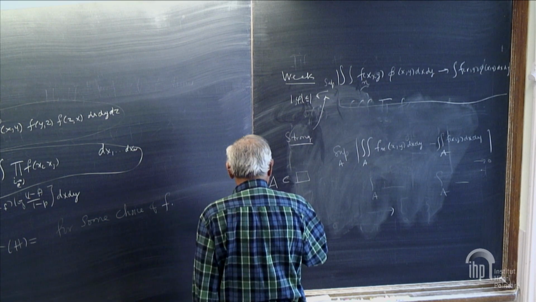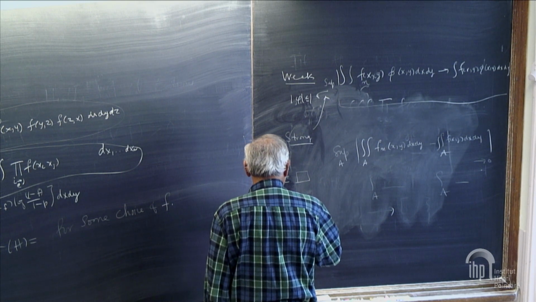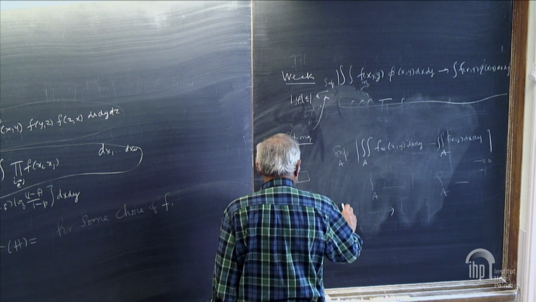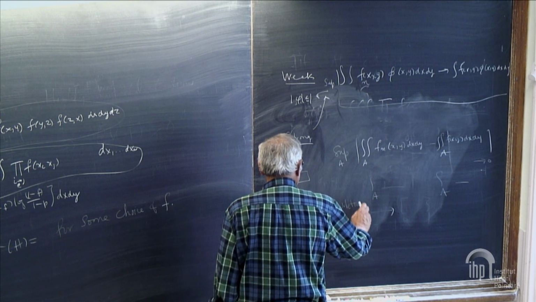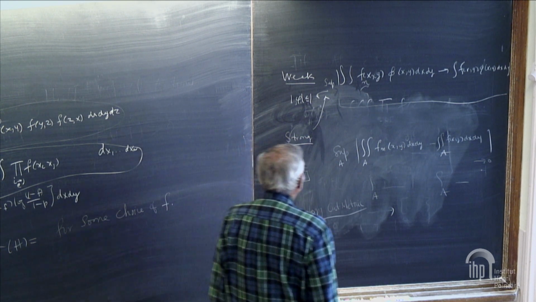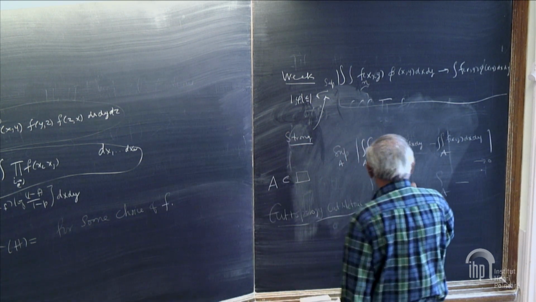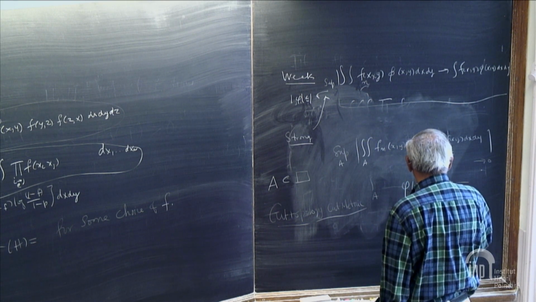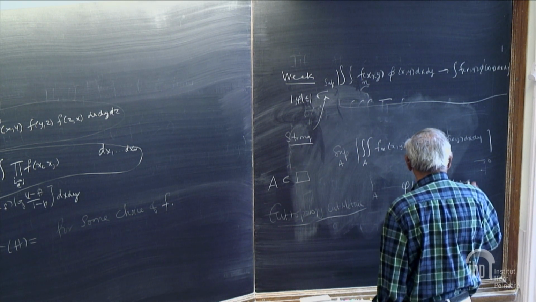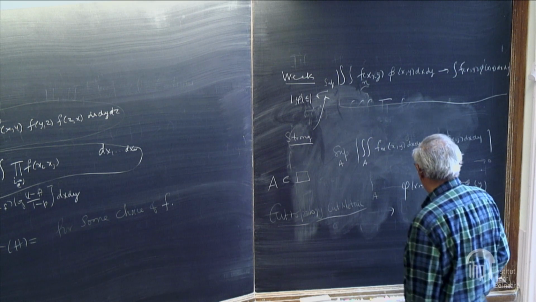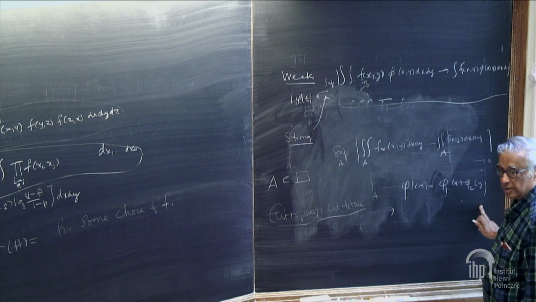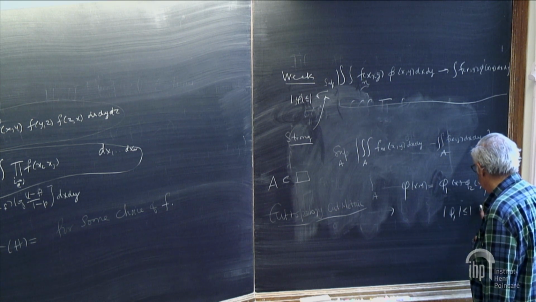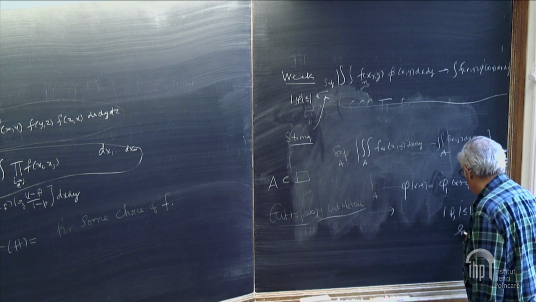The in-between topology, which is referred to as the cut topology, or the cut metric, the functions you take are of the form product: a function of x times a function of y. They are both arbitrary and they are both bounded by 1, and you take the sup over all of them.